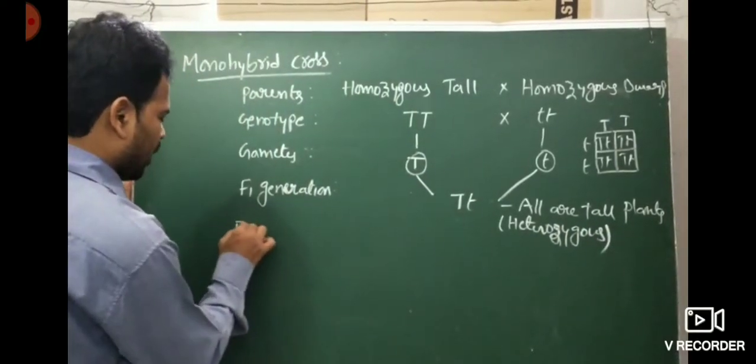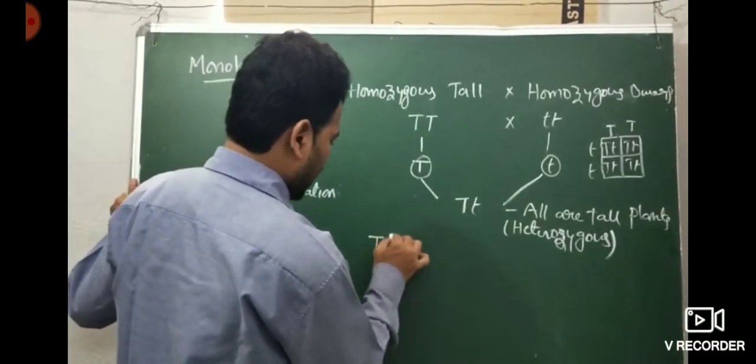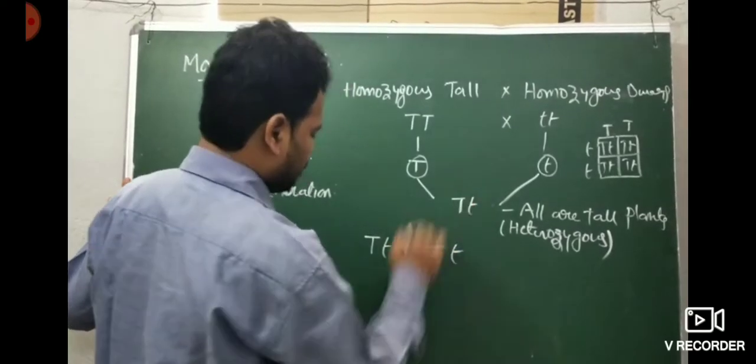Next, F1 self-pollination means capital T small t crosses with capital T small t.